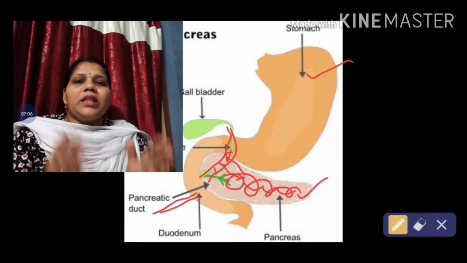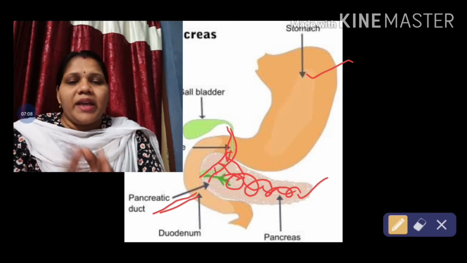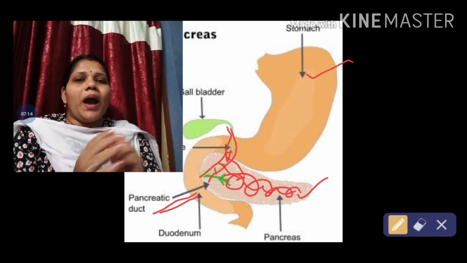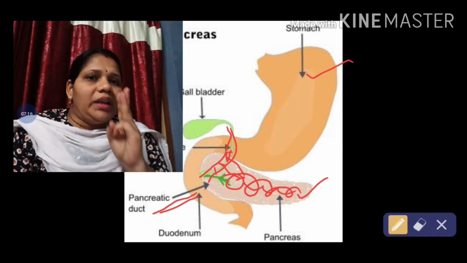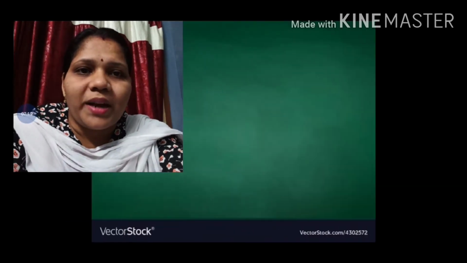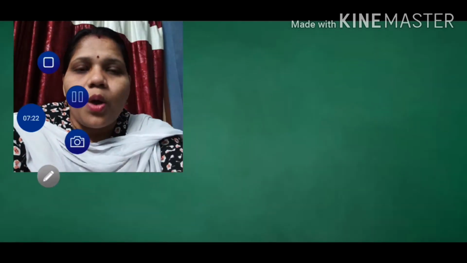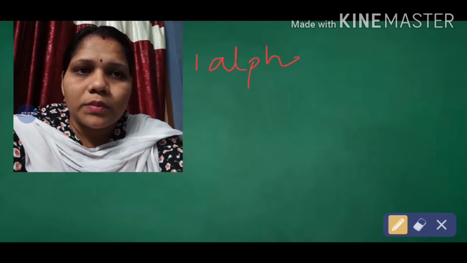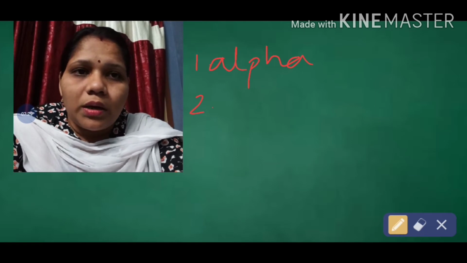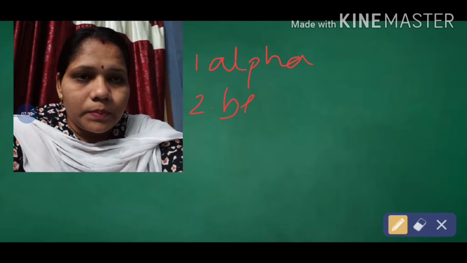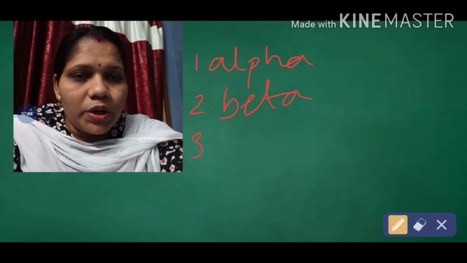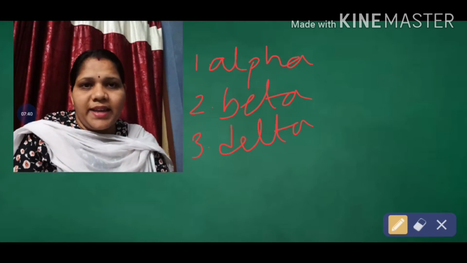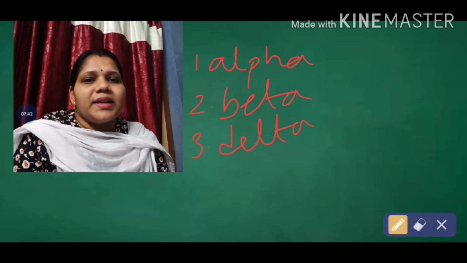So we can say that the pancreas has both exocrine as well as endocrine glands. Understood? Now, the pancreas has three types of cell: one is your alpha cell, one is your beta cell, and another one is your delta cell. Three types of cell: alpha cell, beta cell and delta cell.